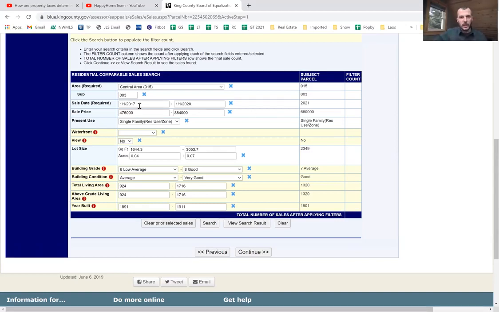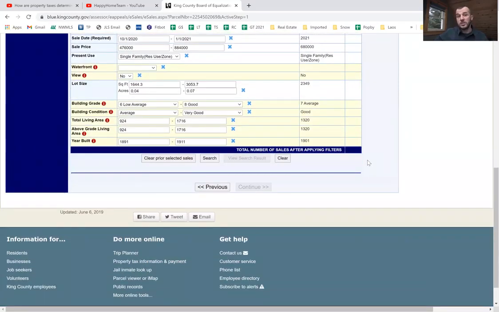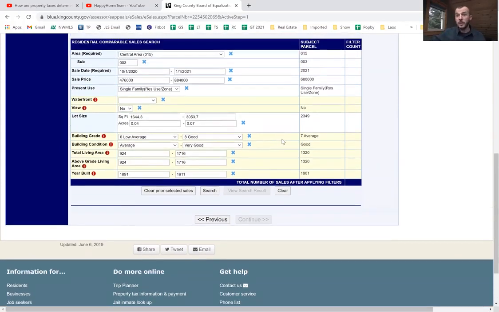So looking at the screen here, I'm going to put that in for my date range for our search criteria. So I'm going to say October 1st, 2020 until January 1st, 2021. And then all this stuff autofills off of what the tax assessor has. Oftentimes the assessor's information is not super accurate, and they have a huge range for price, high and low. You can remove criteria here as well that's not super relevant. So the county defaults to plus or minus 30% for your lot size and plus or minus 30% for square feet. That's how close of a range they'd like to see for the comparable sales you're using. And then they use plus or minus 10 years for the year built. That's a trickier one depending on when your house was built.